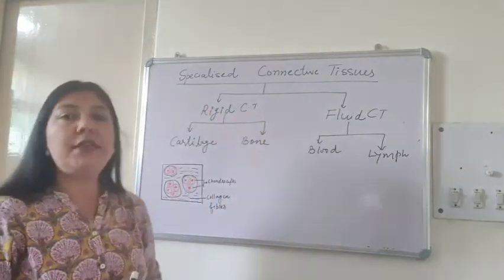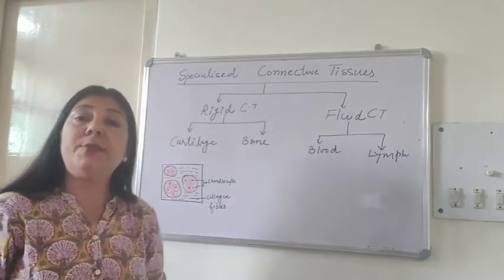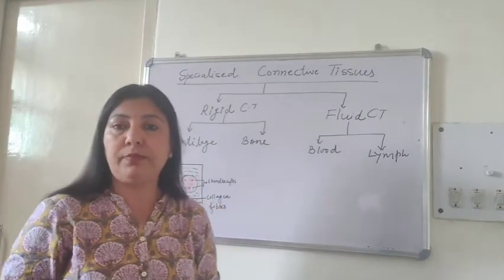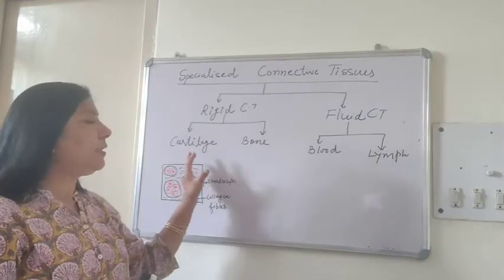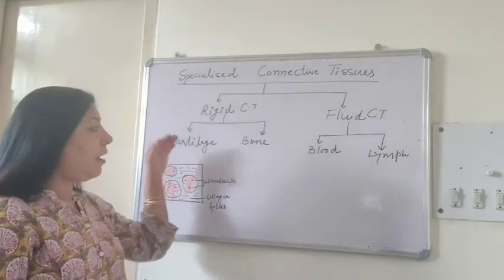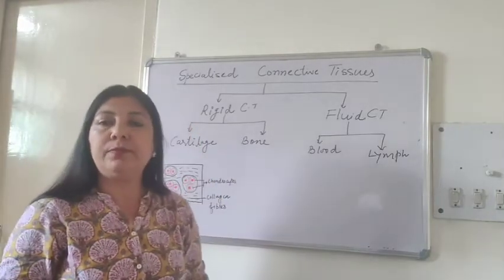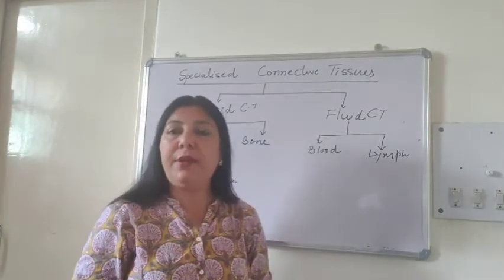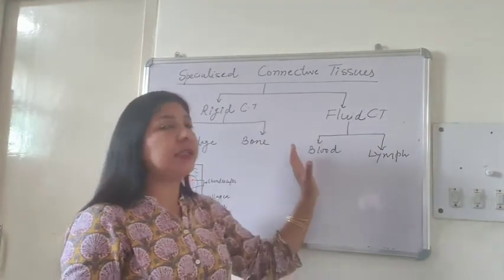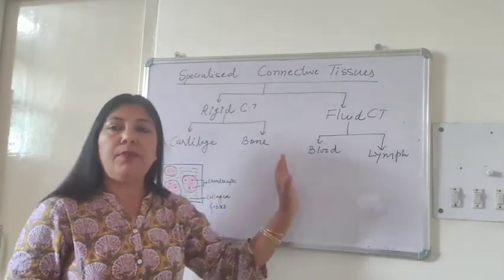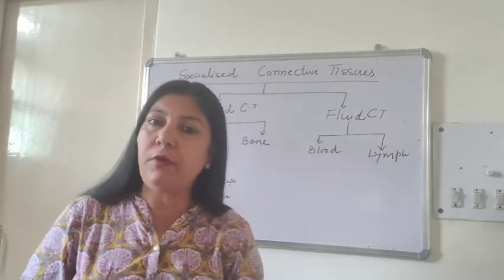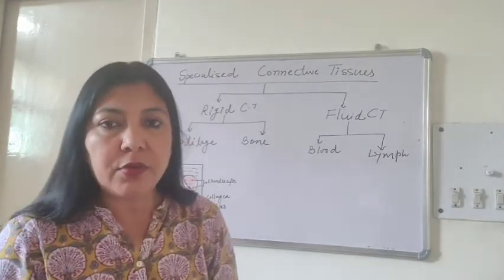Why are they called rigid connective tissue? It is because their matrix is solid, rigid. And here also we will study about the two types of connective tissues, cartilage and bones. And here the matrix is liquid, fluid. So here also we will study about blood and lymph. So let's begin with the first type of specialized connective tissue.